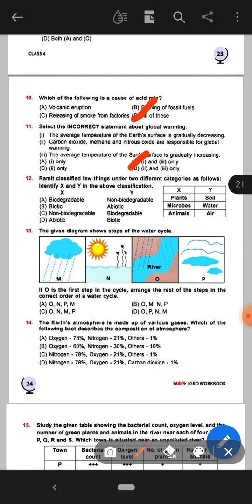Next, Remit classified few things under two different categories as follows. Identify X and Y in the above classifications. Okay, see this: biodegradable, non-biodegradable, biotic, abiotic, non-biodegradable, biodegradable, abiotic, biotic. So here X is plants, microbes, animals, Y is soil, water, air. Okay, here the right option will be option B, biotic, abiotic.